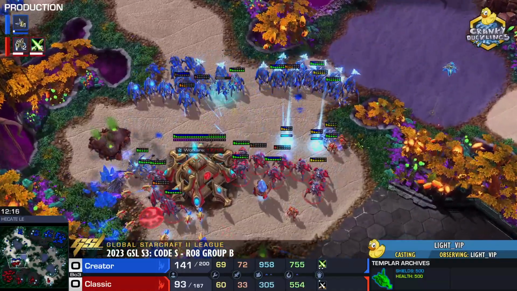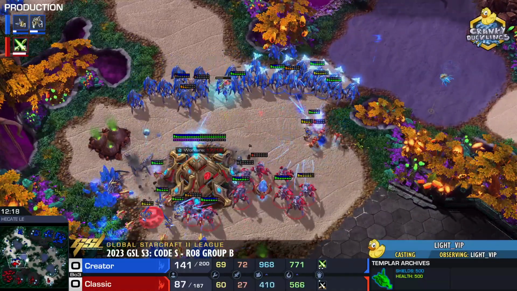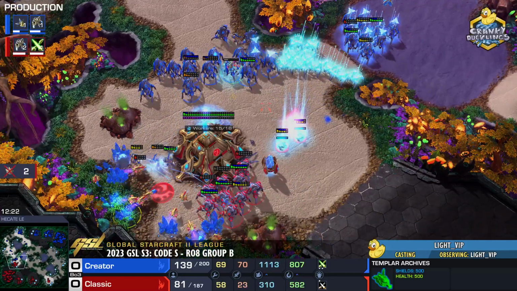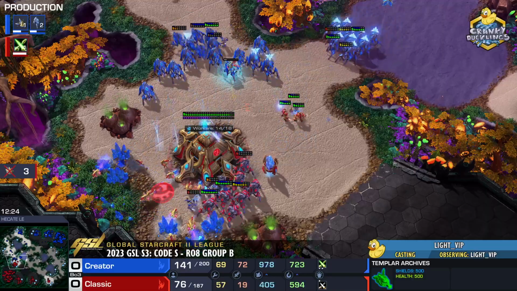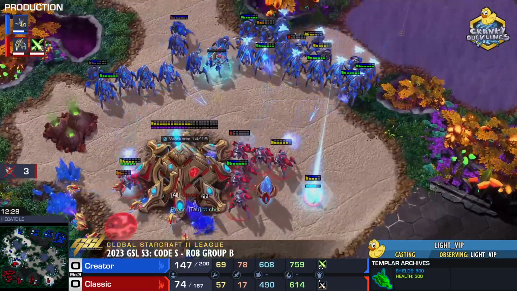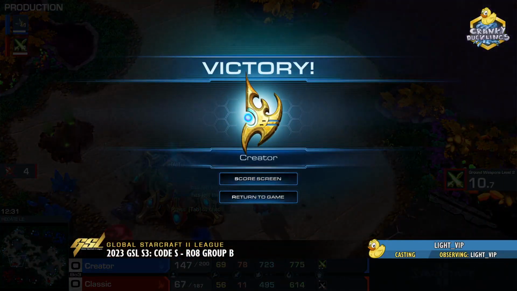That was one of the only chances. The only chance for Classic to hold on was a good stasis trap. Alas, it's only going to be Creator having good stasis traps, at least for this game. As he breaks through the main army, only a handful of Stalkers are remaining. GG gets called, and Creator will take game number 1. GG.